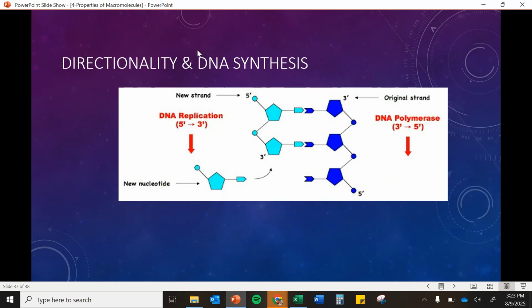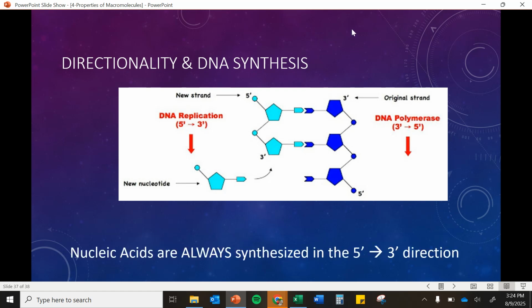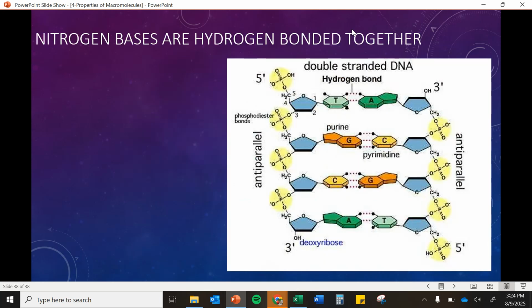The replication occurs also in this direction, 5' to 3'. So from here, 5 to 3, it would replicate in this direction. If we were adding to this other strand, it would go 5 to 3 in this direction. So it's always synthesized 5 to 3.